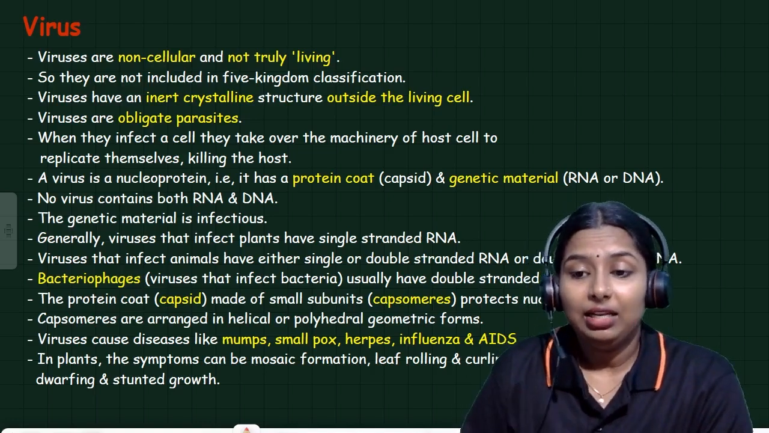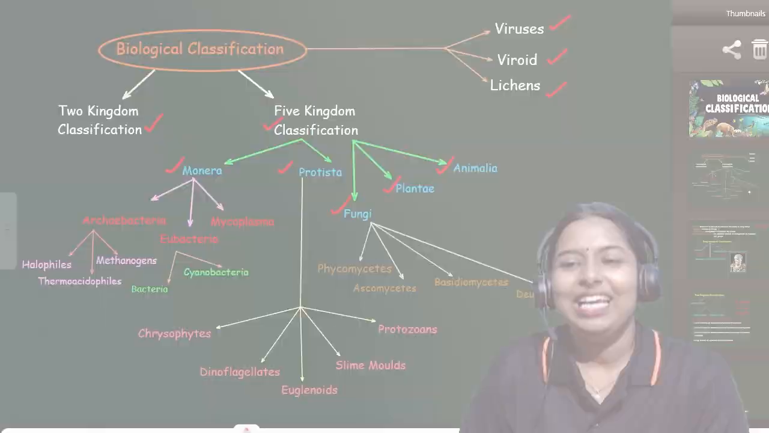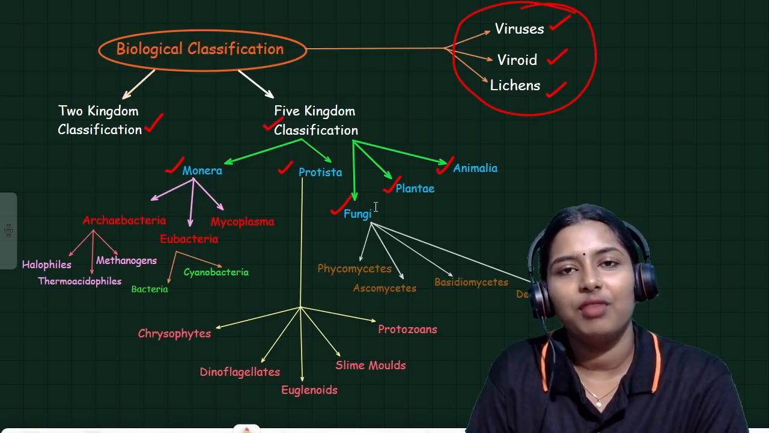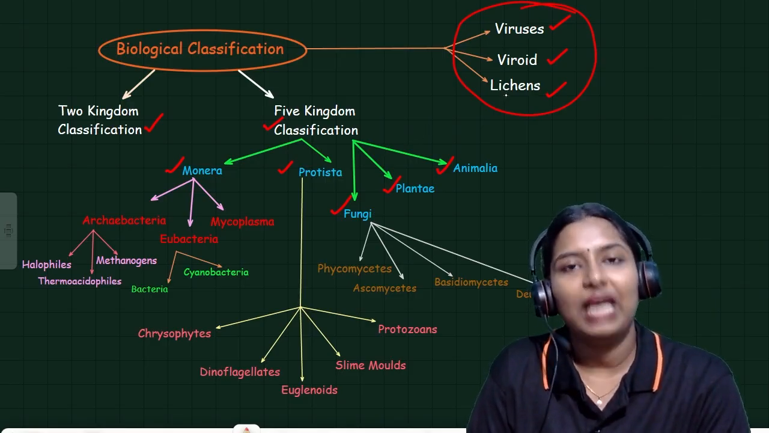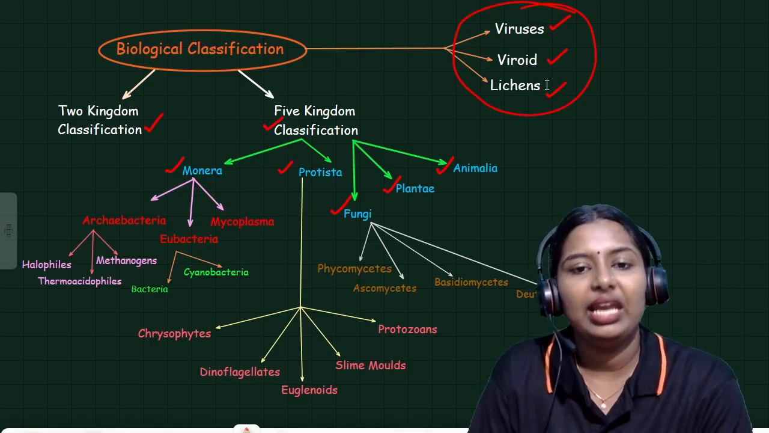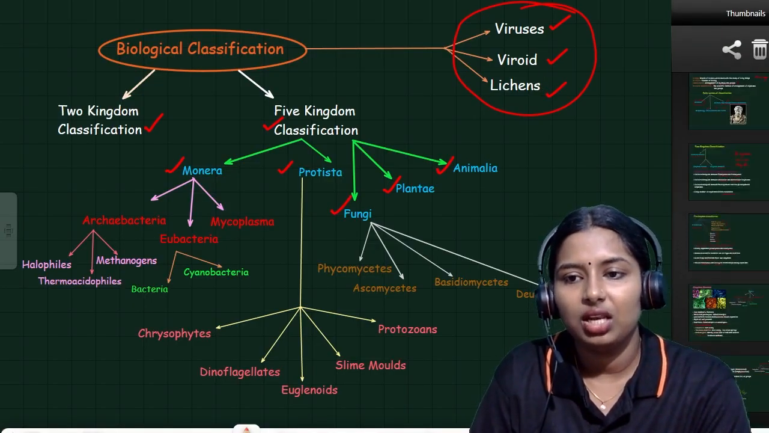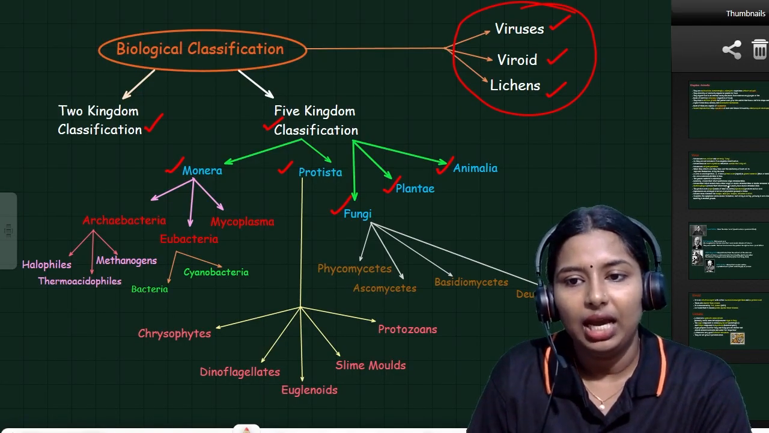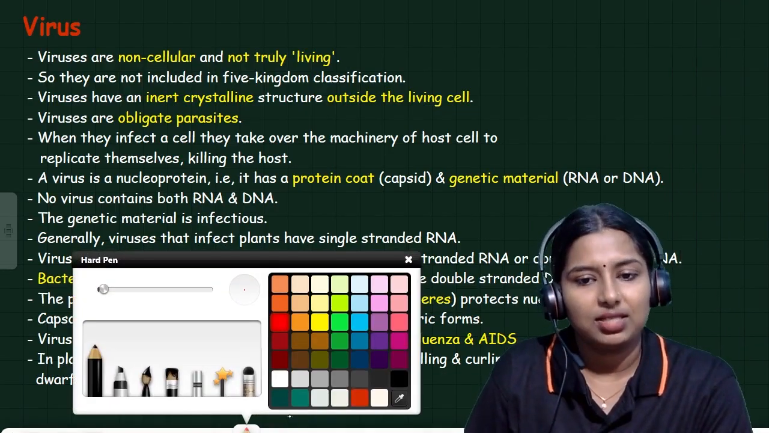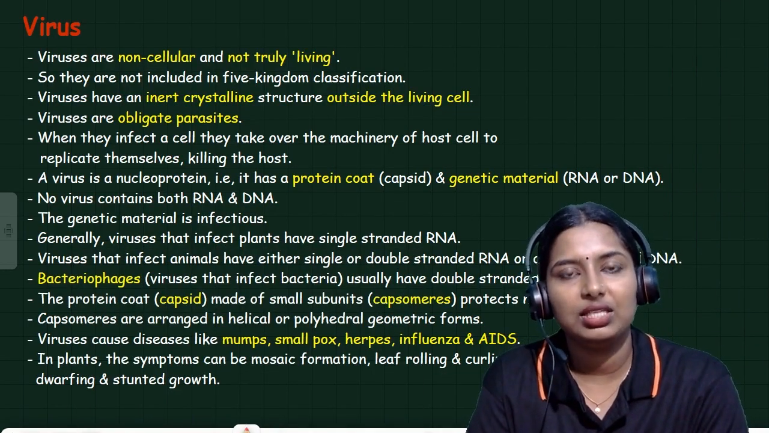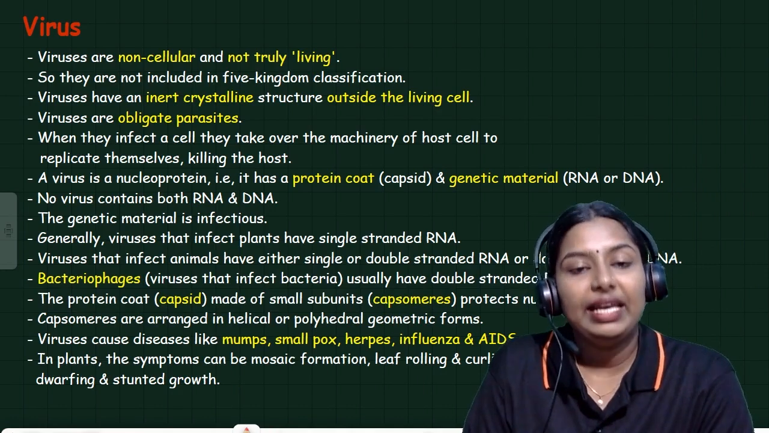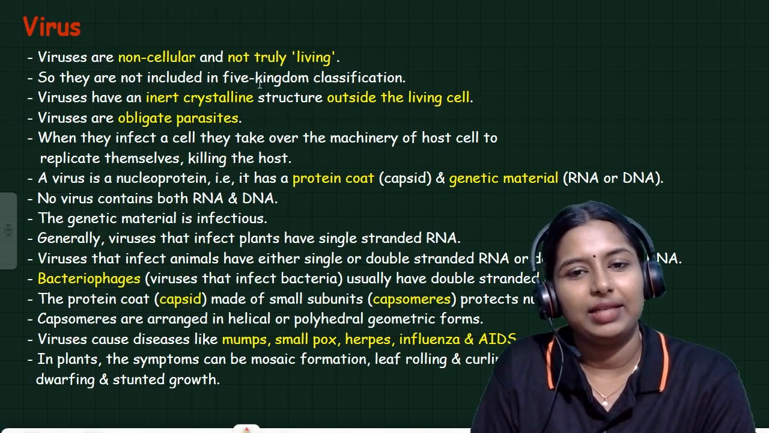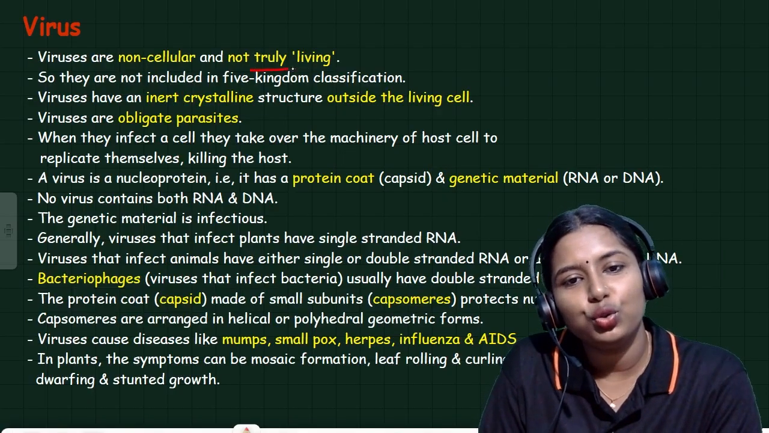In the first slide, I already told you about virus, viroid and lichen. These 3 are very important, and none of the scientists included these 3 in any of this classification. So these 3 are special ones, and we have to study about them also. Now I am going to tell you about virus. We can't put virus in any of this classification. Virus is a non-cellular organism. It is non-cellular and not truly living.